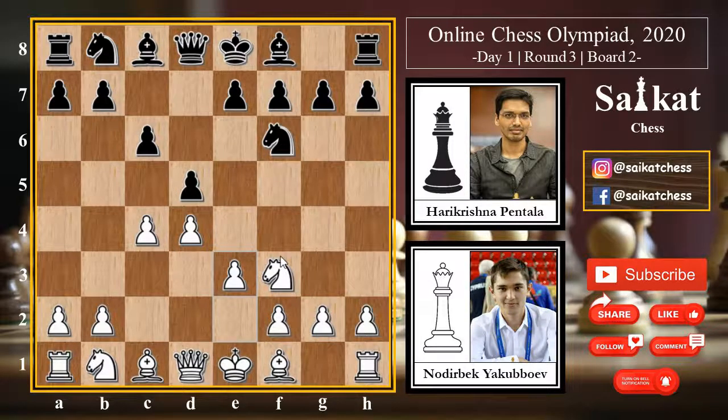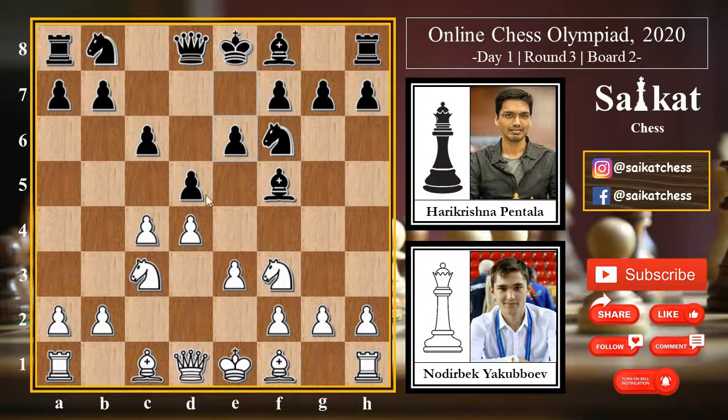Okay, so here black is really willing to go for e6, activating the dark square bishop, but that will block the light square bishop, which will not match with the basic purpose of playing c6 at the very beginning. So before going for e6, black chooses to go for bishop f5, and then black can go for e6 on the very next move. Knight c3 by white, going for development, and then e6.